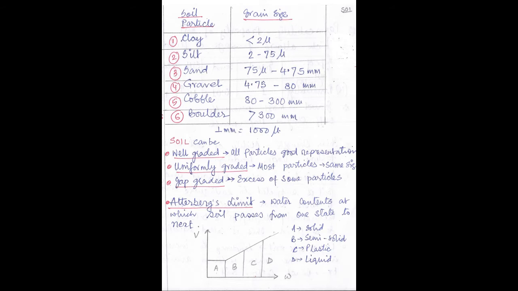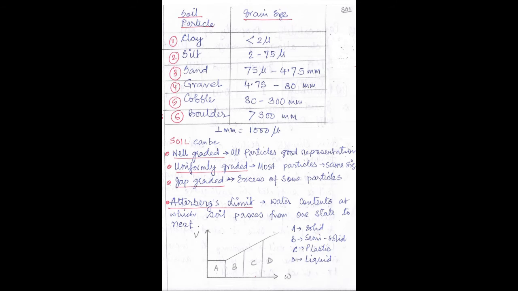Now let us discuss some basic terminologies about the soil. That means what is a well graded soil, uniformly graded soil, gap graded soil, etc. Let us start with the first one, that is the well graded soil. Well graded soil means all the particles are in good representation. Uniformly graded means most particles are of the same size. Gap graded means excess of some particles and absence of some particles. Some particles are present in very good proportion, some particles are absent. So these are called the gap graded soil.